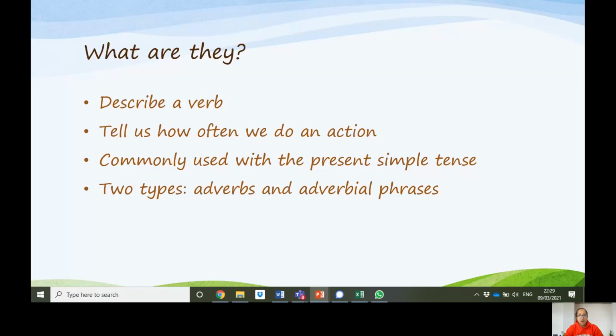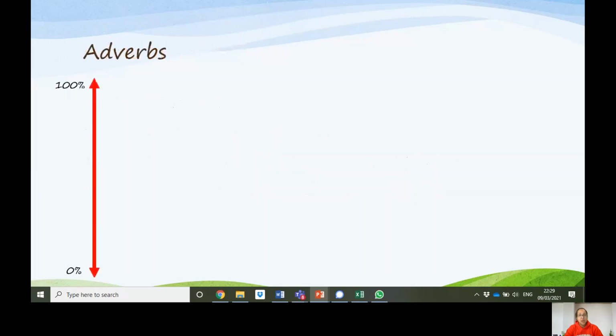We have two types of adverbs of frequency. There are adverbs and adverbial phrases. In this video, we will look at both types and how to use them. Start with adverbs. Look at this scale. It is a time scale. At the top, it tells us 100% of the time. At the bottom, we have 0% of the time.